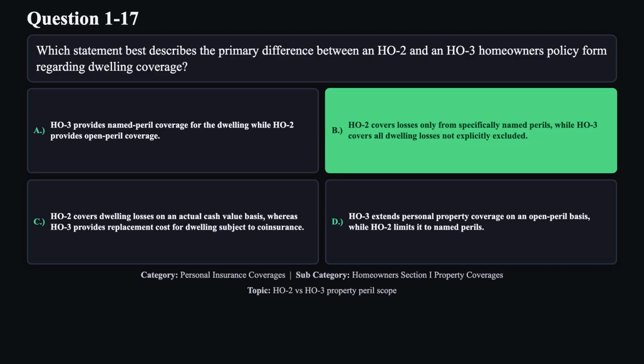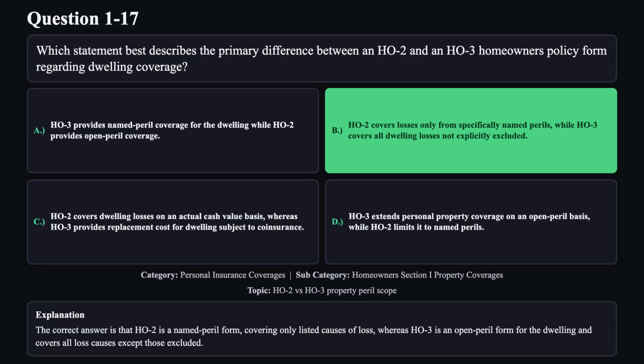The correct answer is B. The correct answer is that HO2 is a named peril form, covering only listed causes of loss, whereas HO3 is an open peril form for the dwelling and covers all loss causes except those excluded.